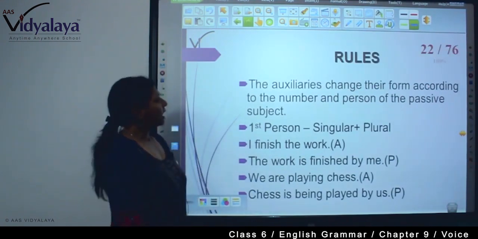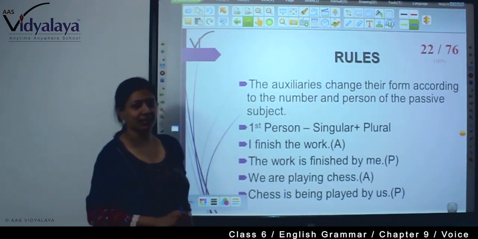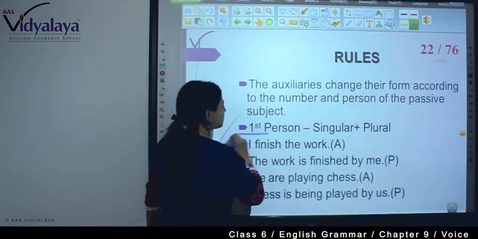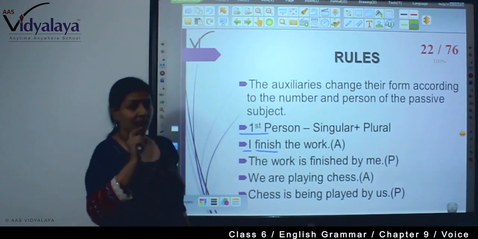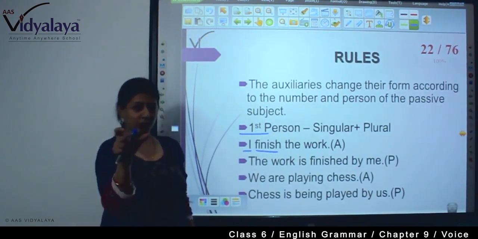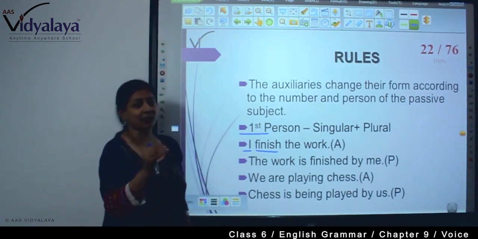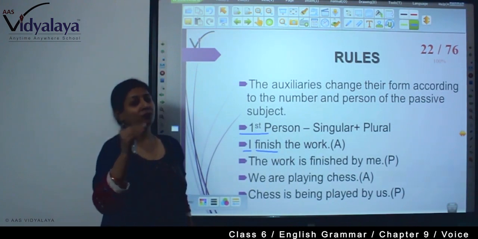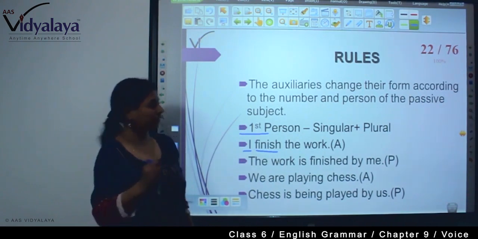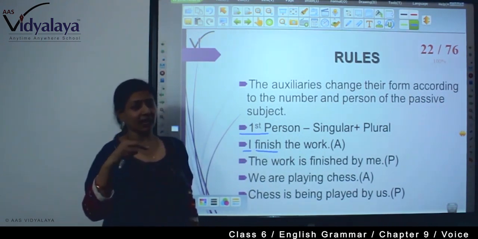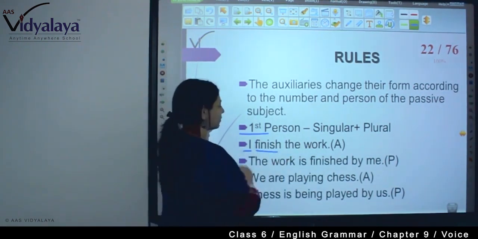Now what are the rules? The auxiliaries change their form according to the number and person of the passive subject. How? If it is first person singular plus plural, see, I finished the work. Because it's I, it's a root form of verb. If it is a singular subject, the verb is also singular. If it is a plural subject, the verb is also plural. But with the first person I, we always write the root form of the verb. Right? So, I finished the work.